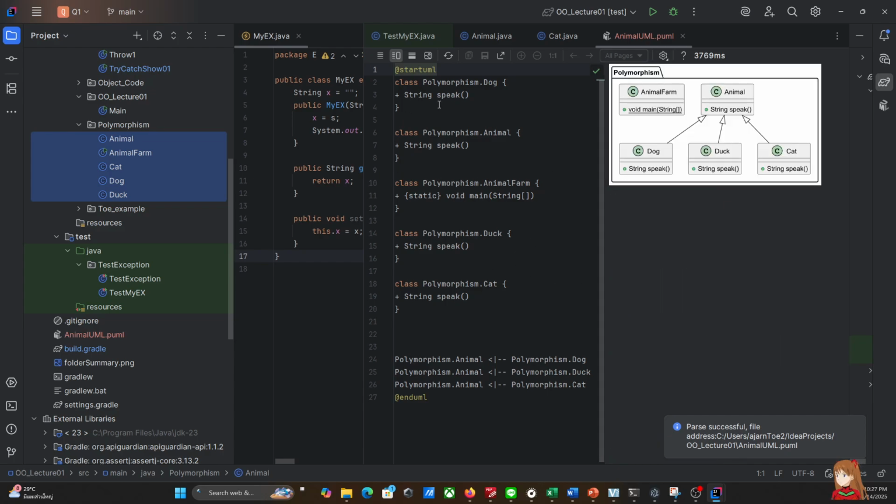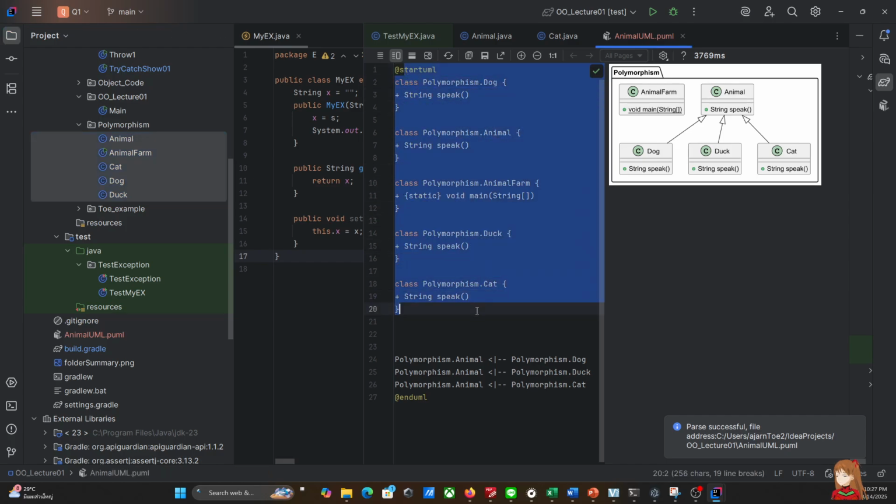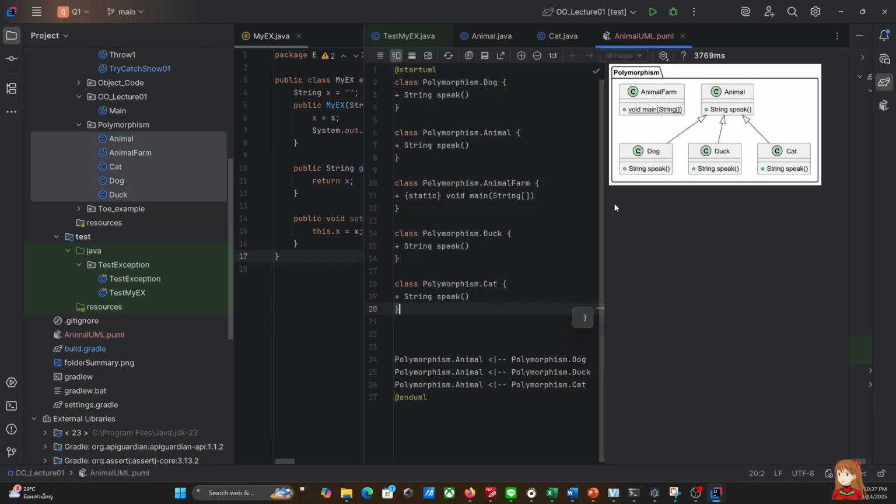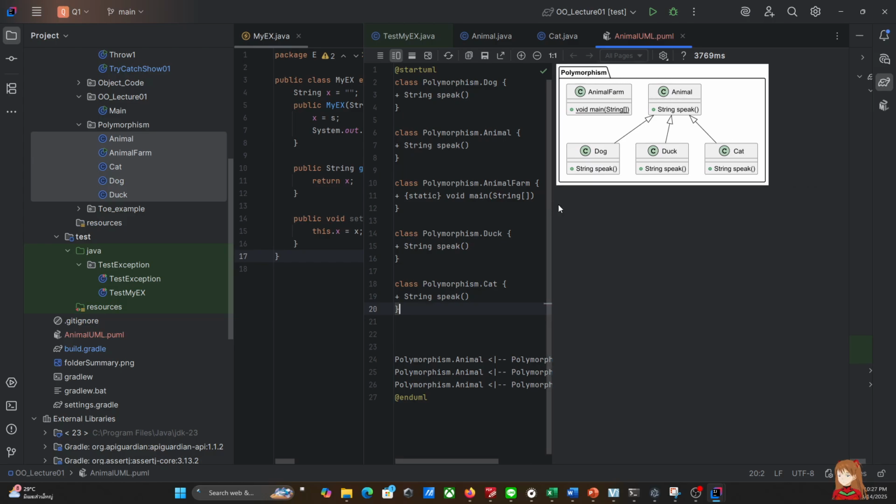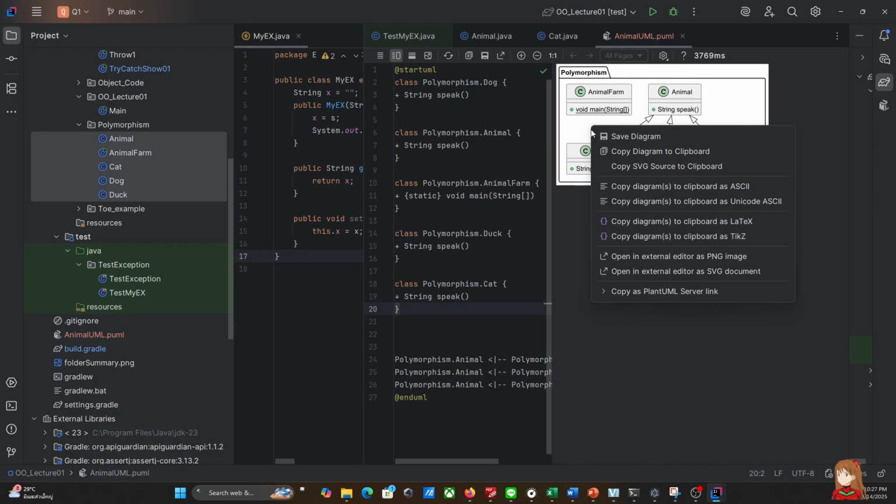So this is generating the code for PlantUML, but our plugin will also generate the picture, which is in the form of a linear picture.